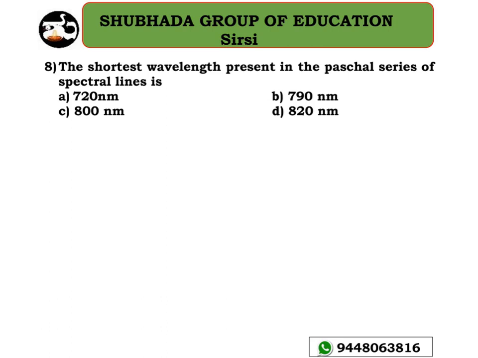Move to the next problem. The shortest wavelength present in the Paschen series of the spectral line is... okay, this is a very simple problem. 1 by lambda equal to Z, equal to 1 Rydberg, into 1 divided by n1 square minus 1 divided by n2 square, just take it like this.